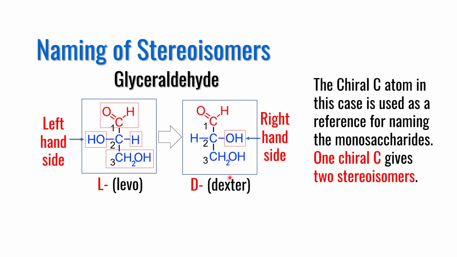When it is facing toward the right hand side, it is known as capital D or Dextro isoform. This is a very important point to note: other stereoisomers are named by comparing the orientation of the chiral carbon atom equivalent to the chiral center of glyceraldehyde, which is carbon atom number 2 in this molecule.